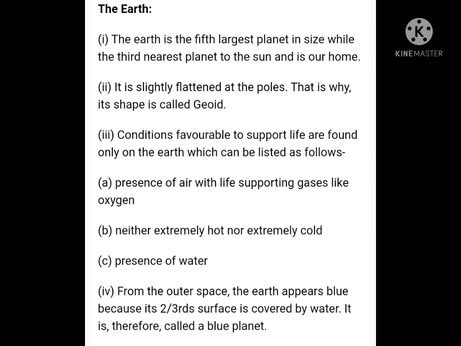However, the actual shape of the Earth is quite similar to an orange, as it is round and slightly flattened at the poles. This shape is known as geoid, which means earth-shaped. Now we usually wonder how Earth manages to support life. There are some reasons for that.